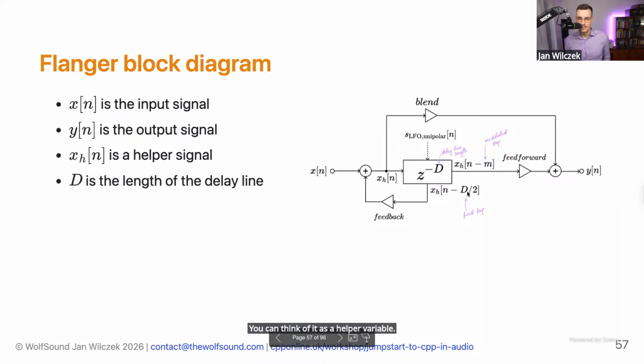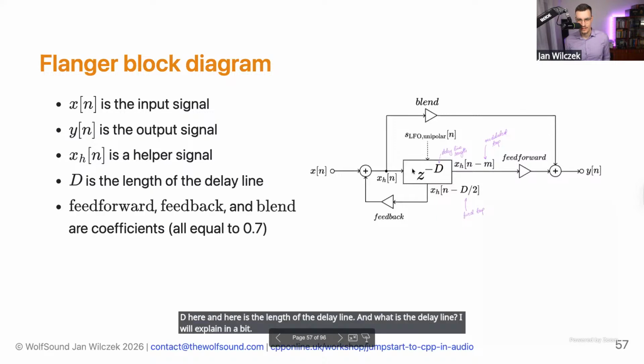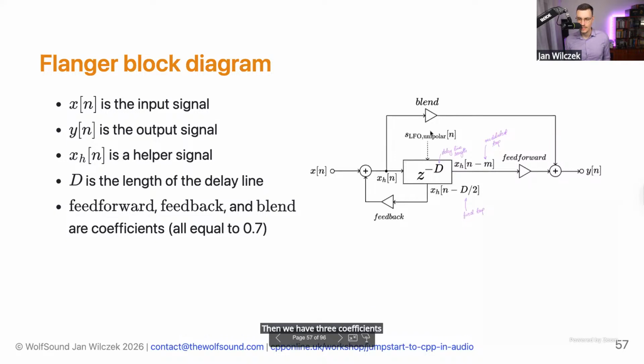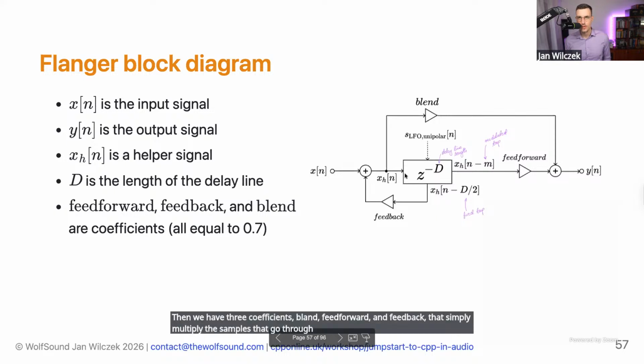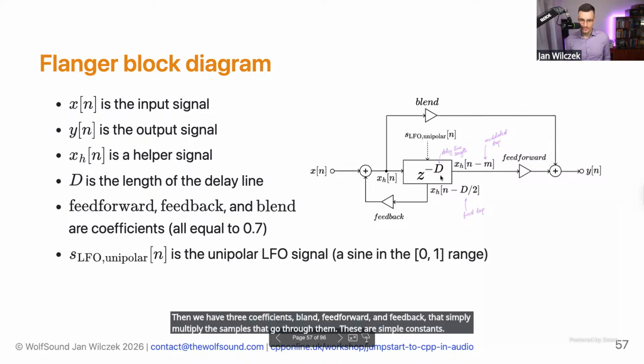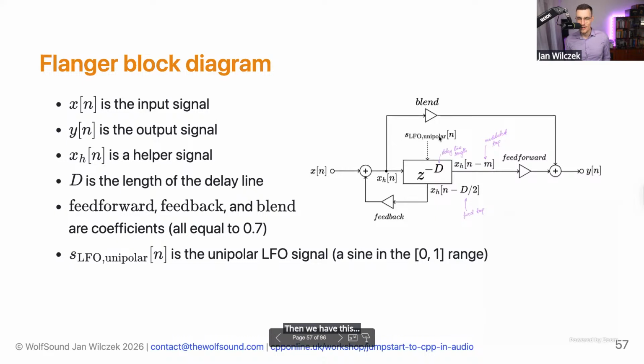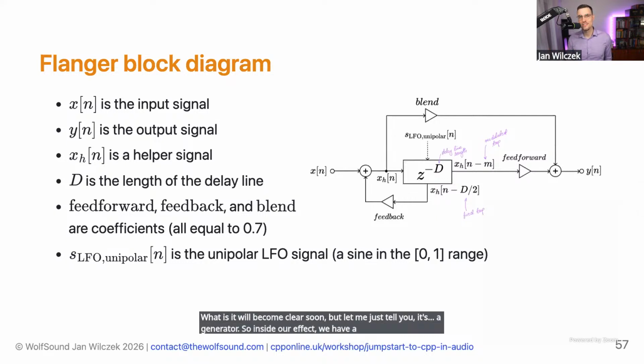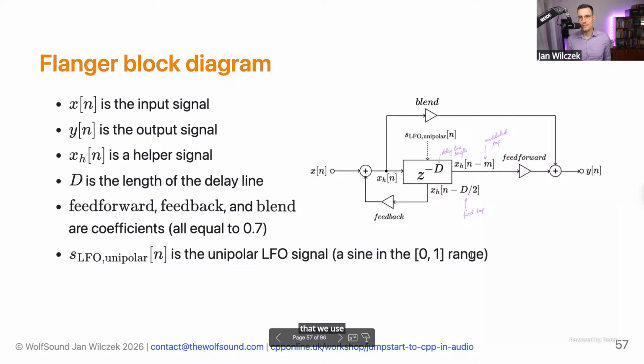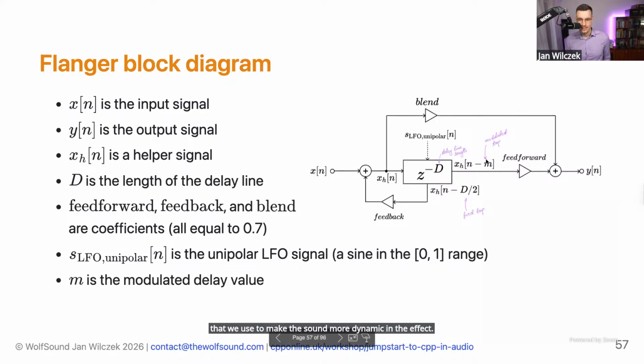D here and here is the length of the delay line. And what is a delay line? I will explain in a bit. Then we have three coefficients, blend, feedforward, and feedback, that simply multiply the samples that go through them. These are simple constants. Then we have this LFO unipolar signal. What it is will become clear soon, but let me just tell you, it's a generator. So inside our effect, we have a sine generator that we use to make the sound more dynamic. And here M is a so-called modulated tap.